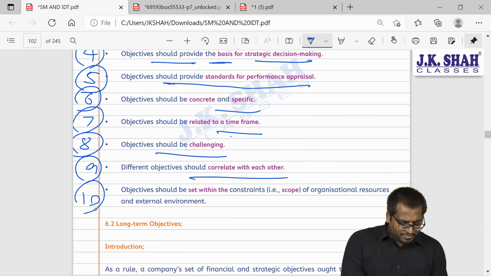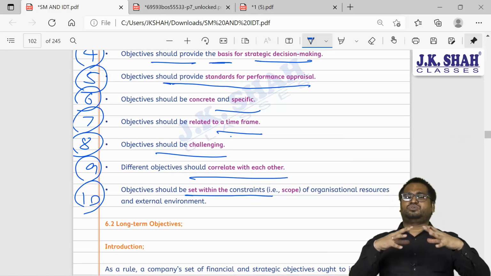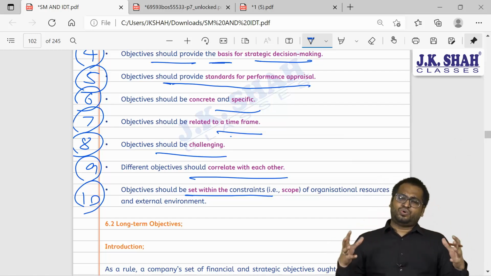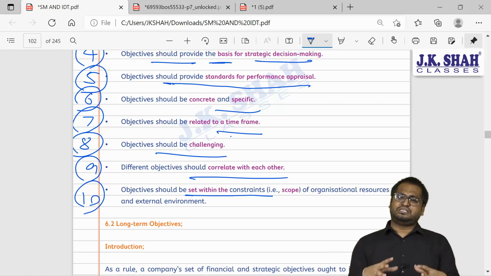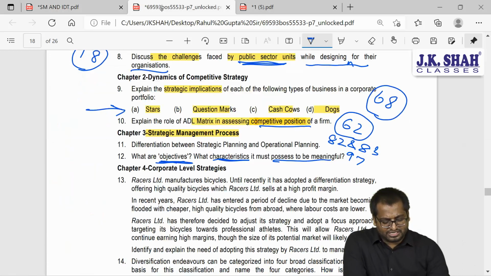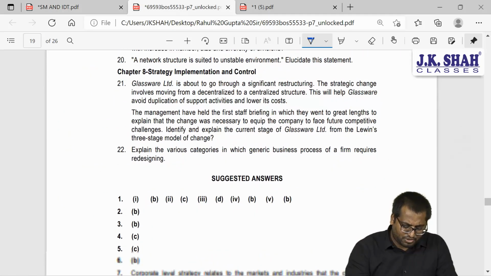And last, it should be set within the boundaries of the resources. So why do I want to do this? Do I have sufficient resources? Is it feasible for me to achieve this? So it should be set within the boundaries. So these are the 10 points, guys. Here also those 10 points will be given.